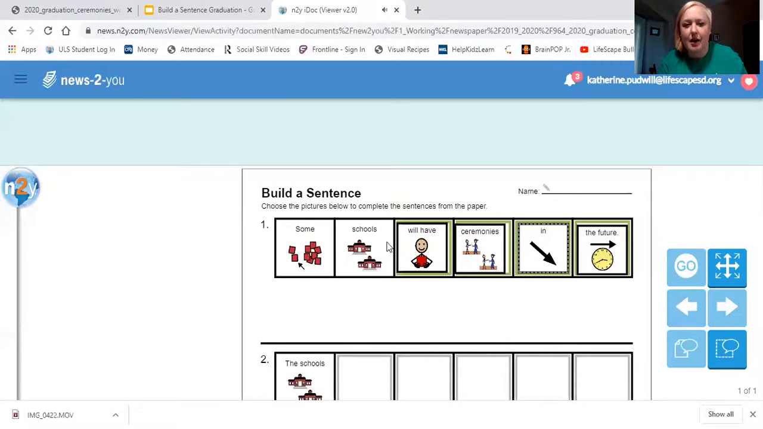So here's our noun or our subject, schools. What are they going to do? They're going to have, that's our verb. And then ceremonies, that's our object. Schools are going to have ceremonies in the future. That is when they're having those ceremonies. Some schools will have ceremonies in the future.